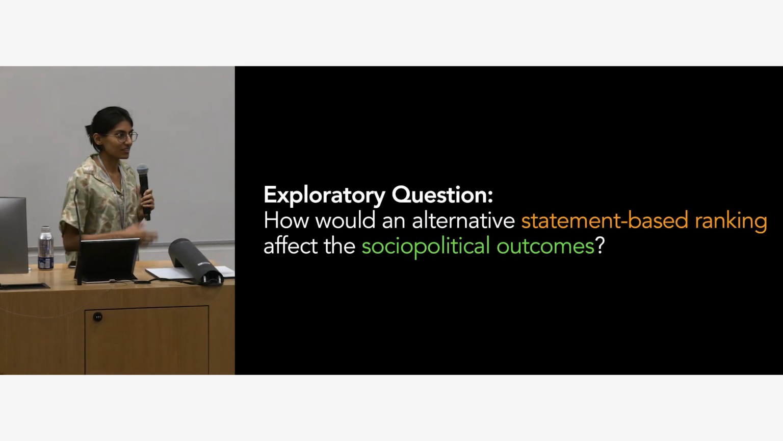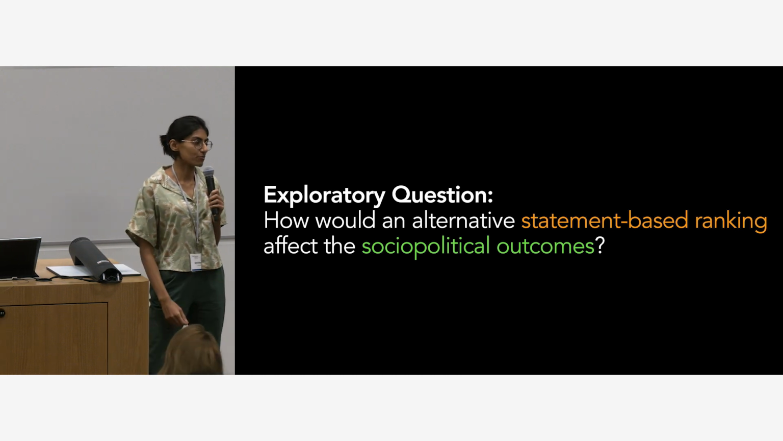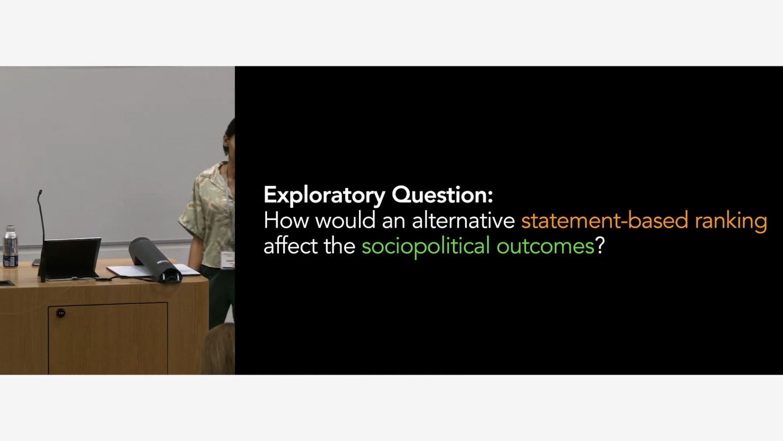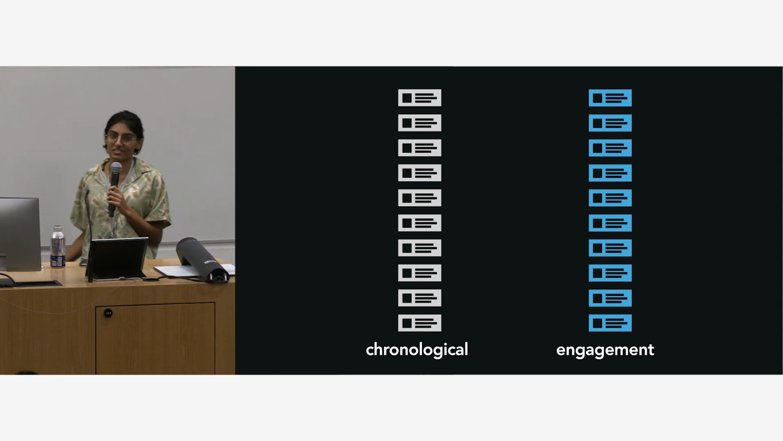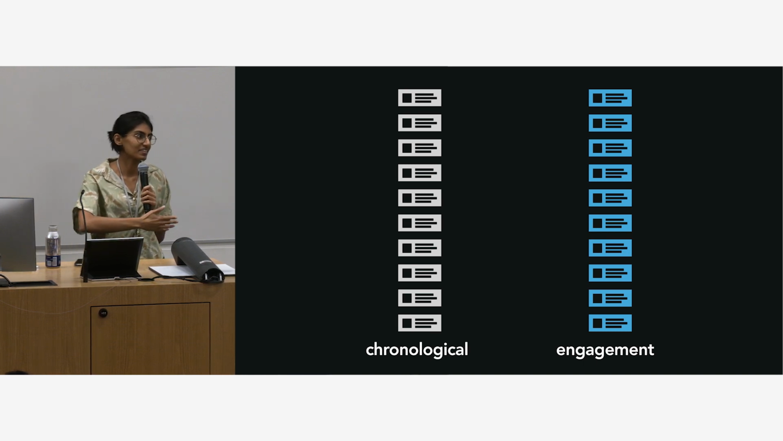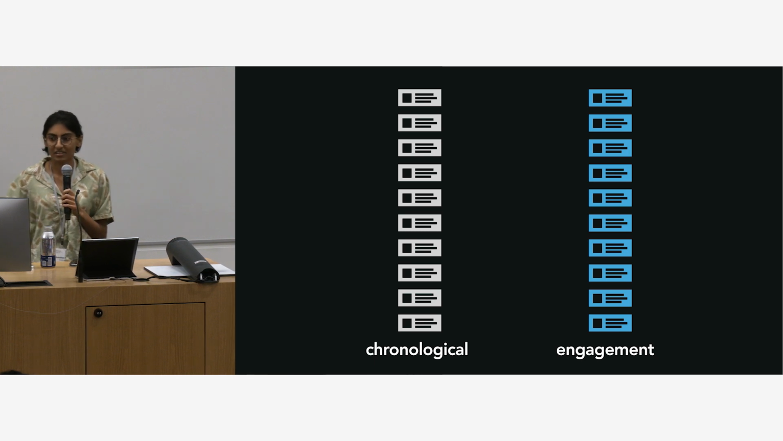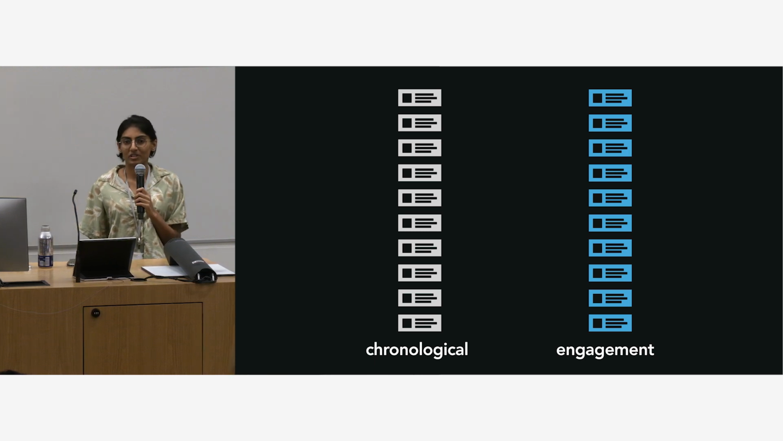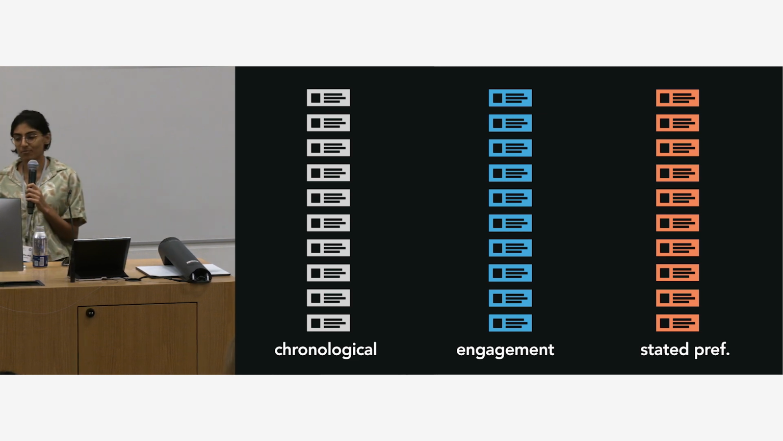So this led to some exploratory analysis we wanted to do, looking at, well, what would happen if we just ranked by what people said they wanted instead of by engagement? How do we do that? Obviously, we just studied these two timelines because this is what Twitter exposes. This is what we had available to study. But we want to study the larger design space to see what alternatives we can come up with. And in particular, in this case, we'd like to study what the effects of a stated preference timeline would be.